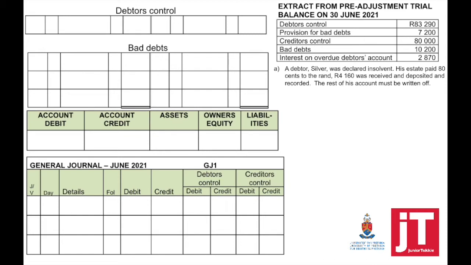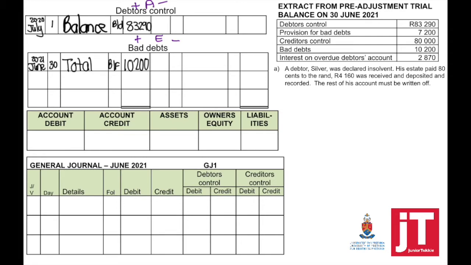So the first adjustment that we're going to look at is number A. A debtor, Silver, was declared insolvent. His estate paid 80 cents to the rand, 4,160 was received and deposited and recorded. The rest of his account must be written off. So this means that we've already shown the amount that was received. The only thing left for us to do is to write off Silver's account as bad debts.